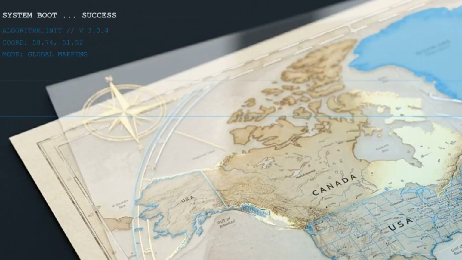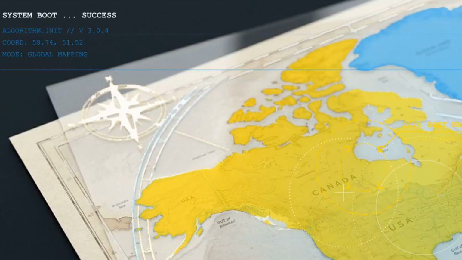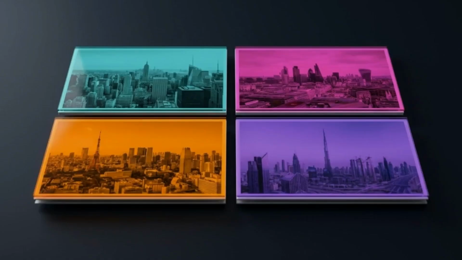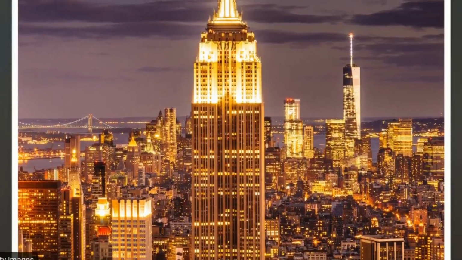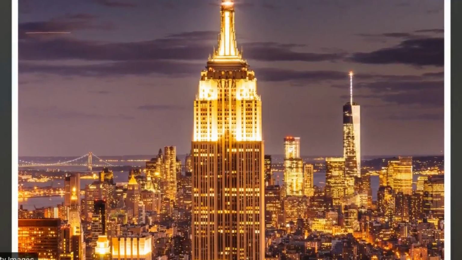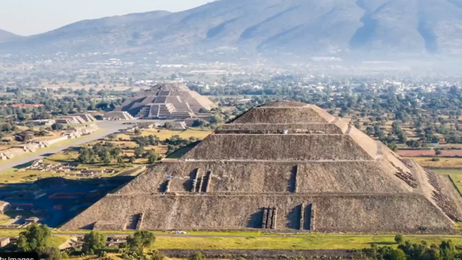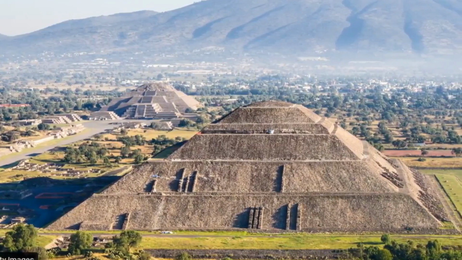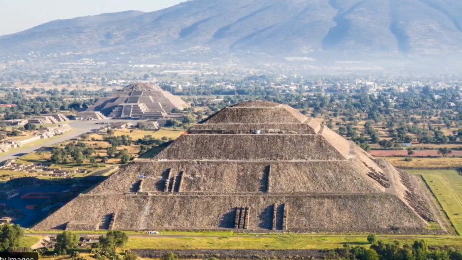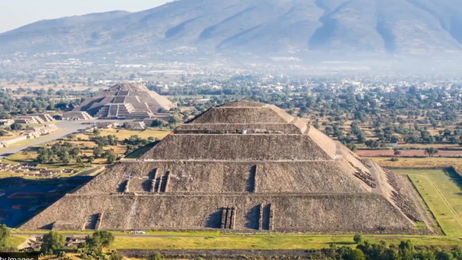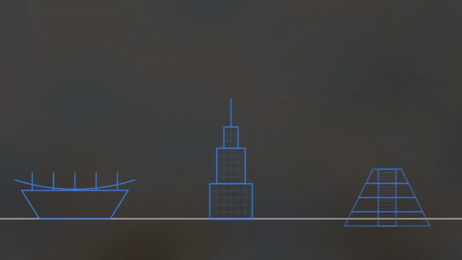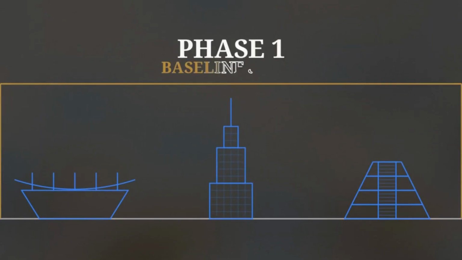The algorithm then expands that focus back out to a global map, cycling through a split screen of host cities to establish a sense of geographic reach. For the United States, the prompt specifically demands illuminated verticality, tall, glowing glass towers that project a modern, urban energy. This modern skyline is then set against the ancient stone monuments of Mexico, extending the event scale across time as well as space. Phase 1 uses these structures to set a baseline of immense scale, establishing the physical boundaries of the event before any people are introduced.